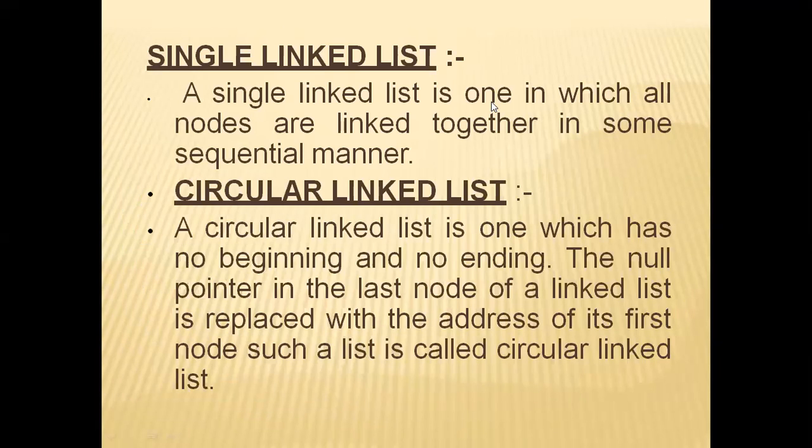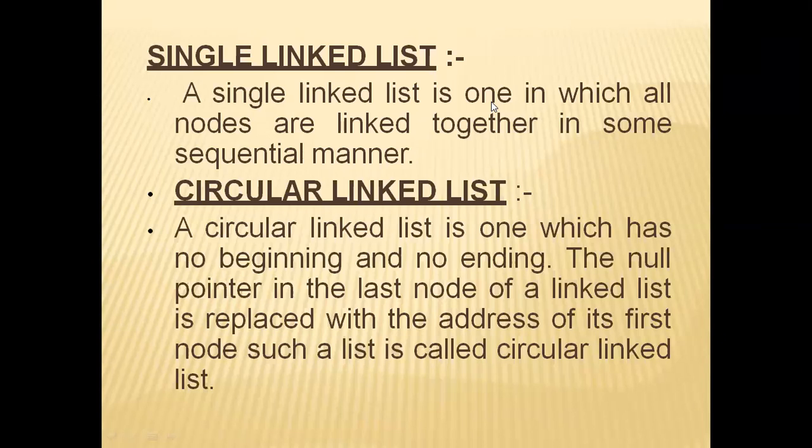A single linked list is one in which all nodes are linked together in some sequential manner. A circular linked list is one which has no beginning and no ending.